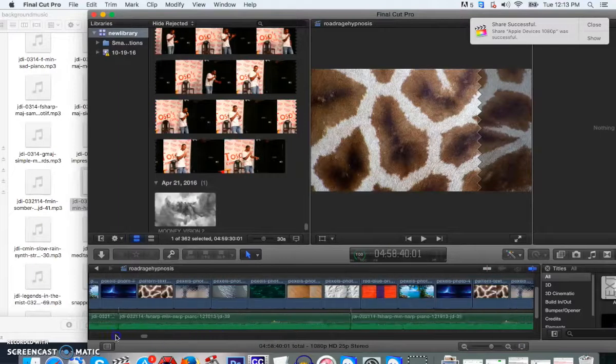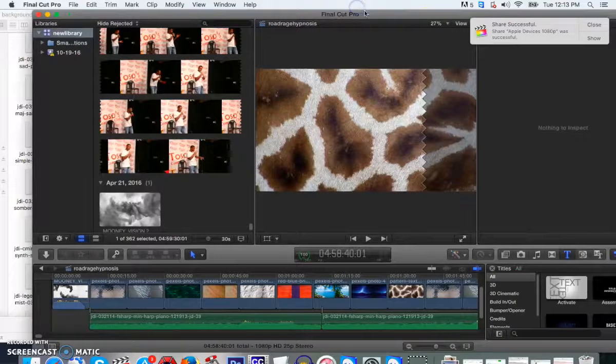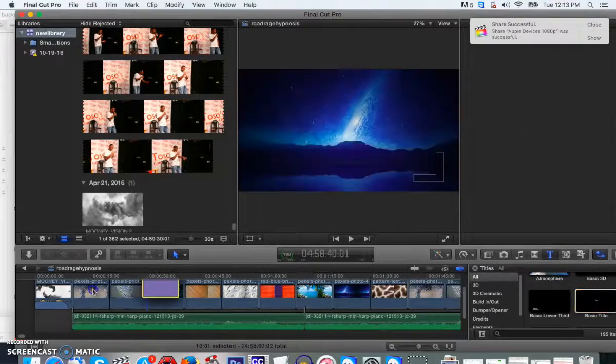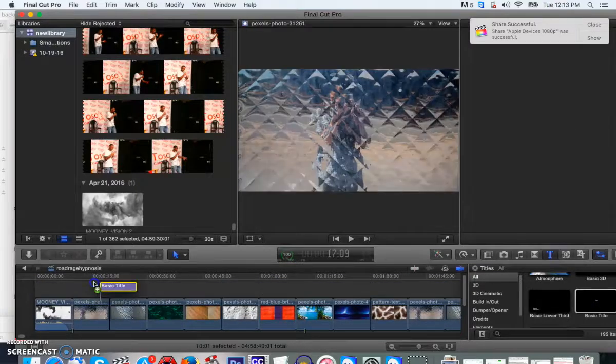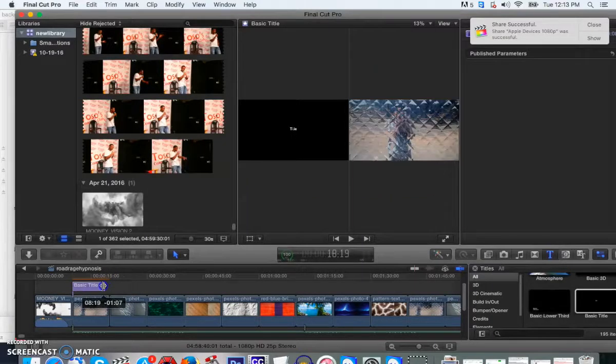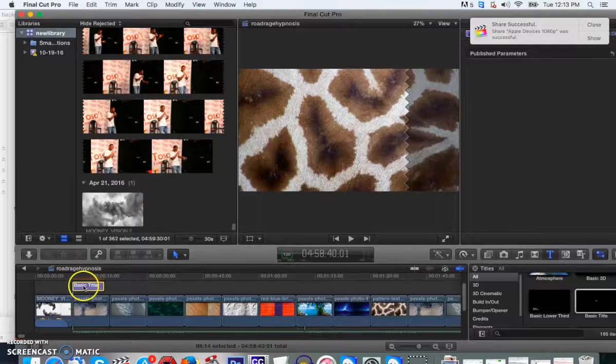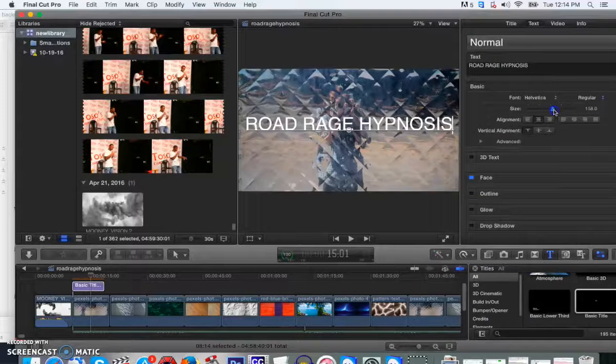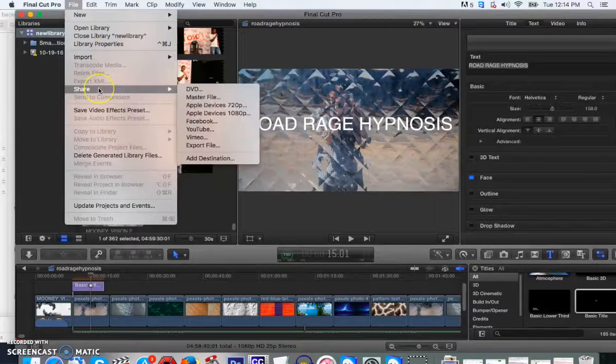The last step, after you paste all of them so it reaches about 5 hours, is to go all the way to the beginning and add a title. You have to add a title to each movie. The title didn't need to be on the trailer, but it needs to be on the actual movie. So you just add the title at the beginning of the first picture. Don't put the title on top of the intro. For the name, what's the name of the movie? Road Rage Hypnosis in this case. Change the size so it fills the whole screen. In my case, it's about 158. And same thing, we're done.